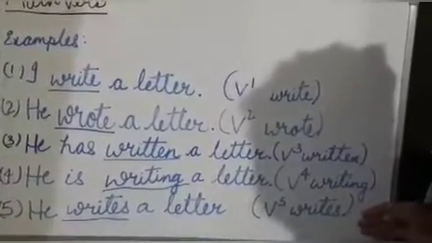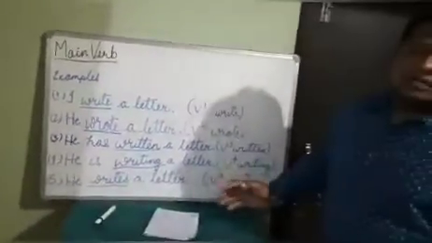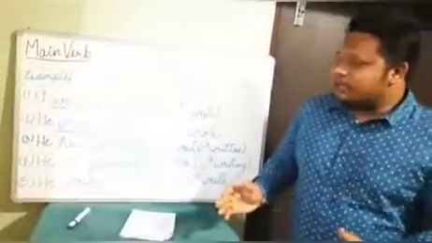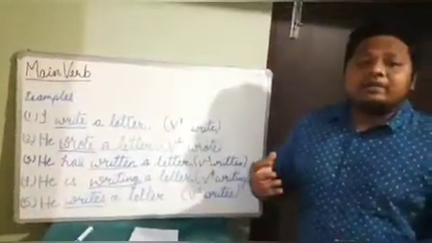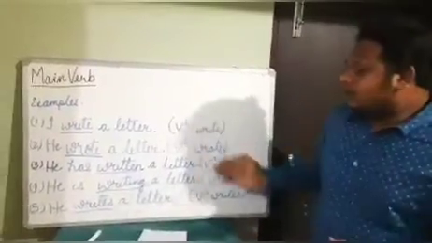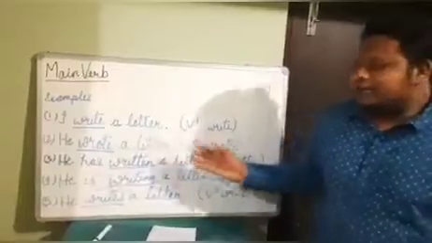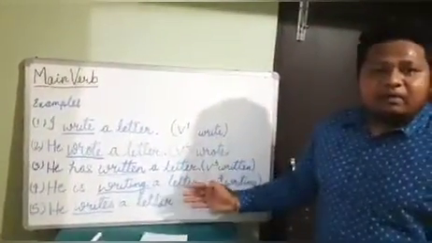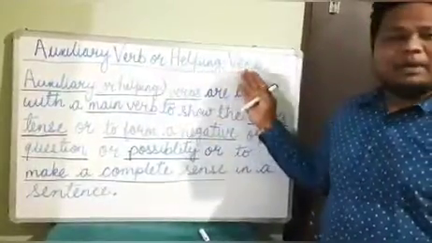And in the fifth sentence, writes is the fifth form of the verb. As I told you in the definition, a main verb can be expressed in all 5 forms of the verb. So here we saw that the verb write as a main verb can be expressed in all the 5 forms of verbs.